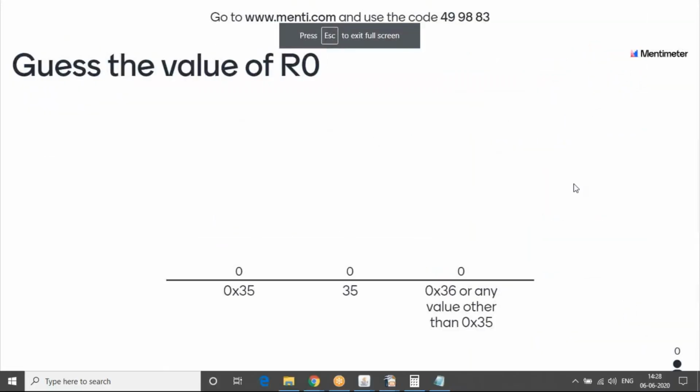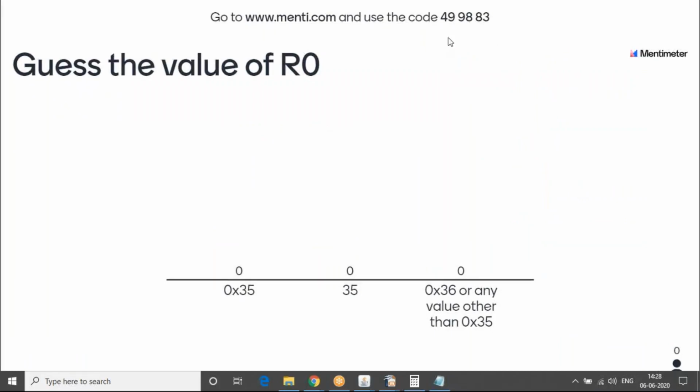Okay, I have pretty much the same question. You can go to 4998 and 33. The question is: compare and jump not equal R0, 35, halt, and then the next instruction is jump not carry to save. So now the code execution is at the next line. The question is to find out what is the value of R0.